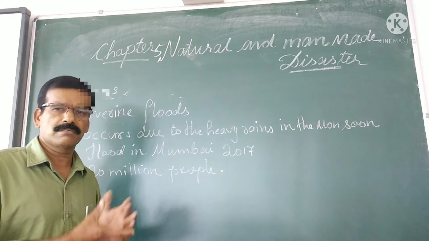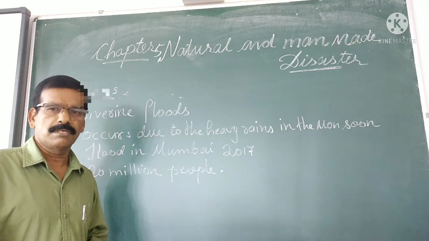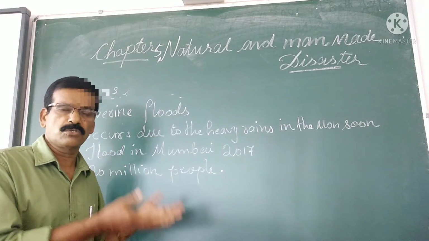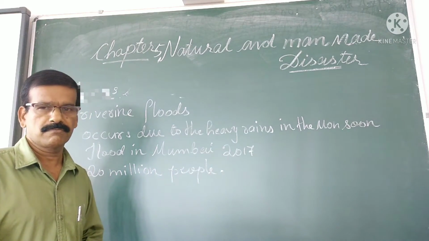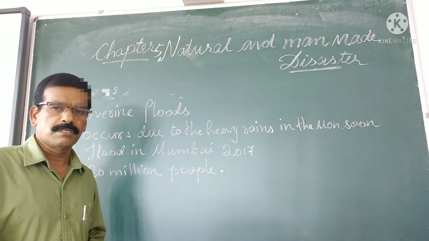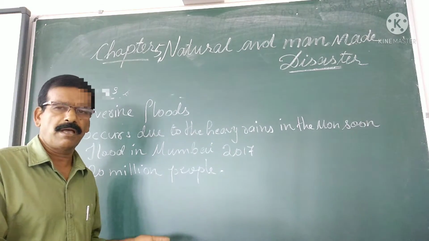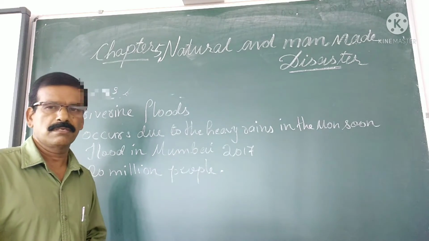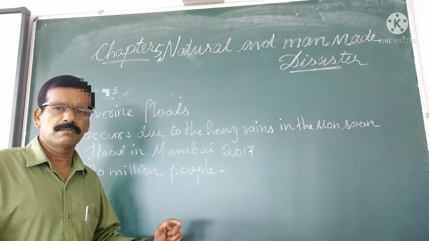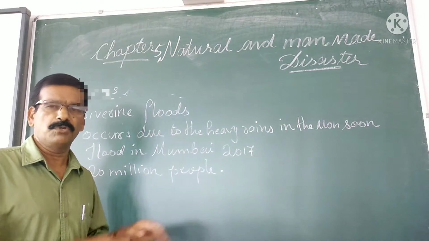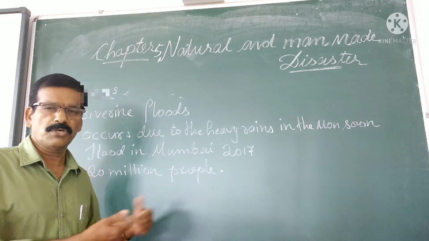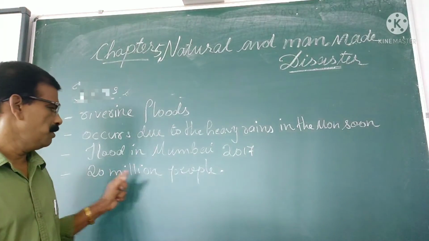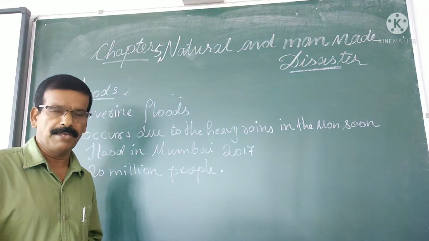This flood in Mumbai brought a lot of destruction to normal life. The government had to shut down schools and colleges, and the suburban railway came to a halt. It also affected the lives of 20 million people in Mumbai.